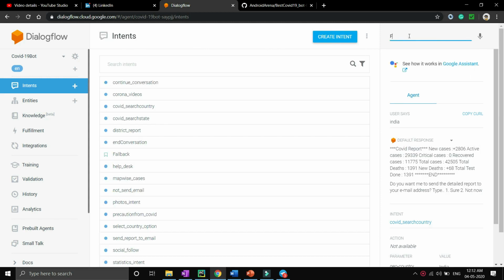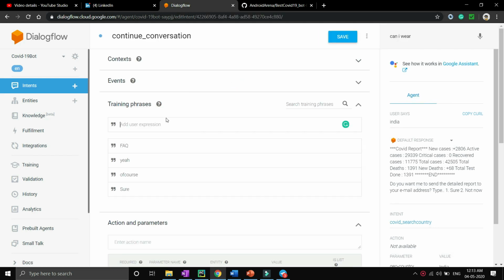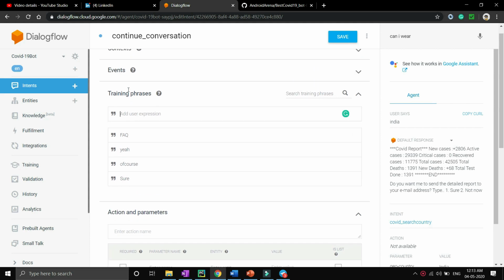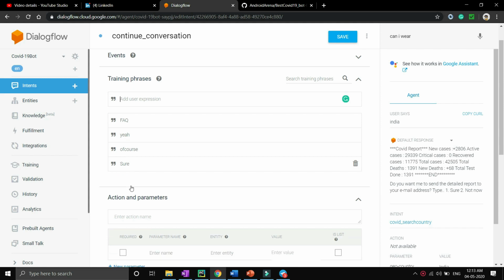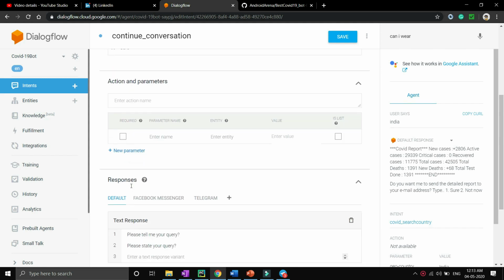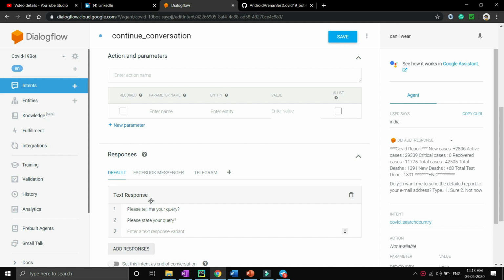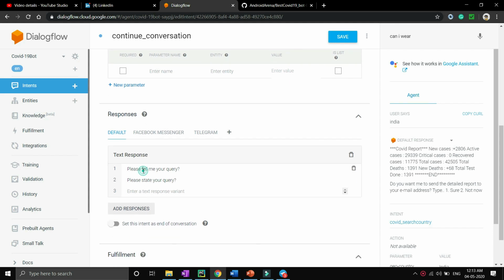Whenever the user asks or enters FAQ, or asks anything like can I wear mask, there should be a provision to handle these types of query strings. I have made an intent, continue conversation, for this. My training phrases are FAQ, yeah, of course, or sure. Whenever the user enters something like this, our chatbot will respond, please tell me your query.